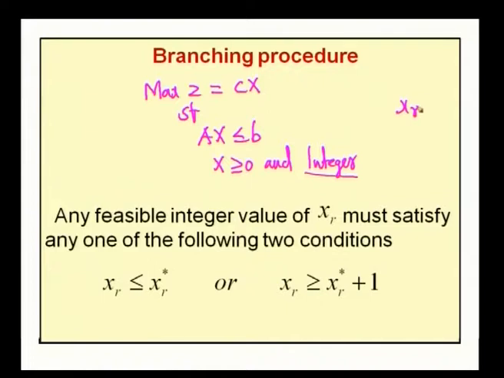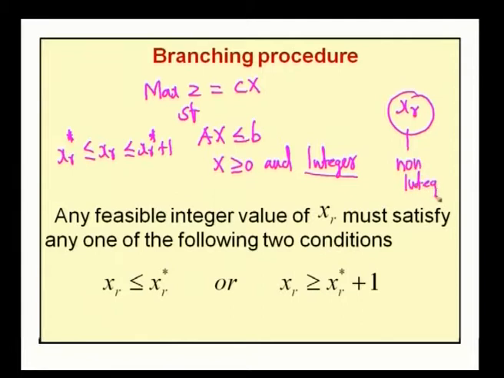Then xr should satisfy the condition xr star less than or equal to xr less than or equal to xr star plus 1. If xr is not an integer, then xr satisfies this condition, where xr star and xr star plus 1 are 2 consecutive non-negative integers. Hence, the feasible integer solution of xr satisfies any one of these 2 conditions.